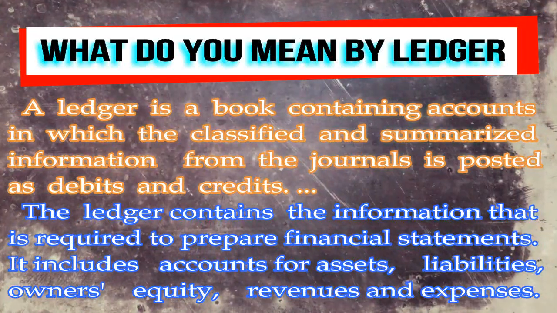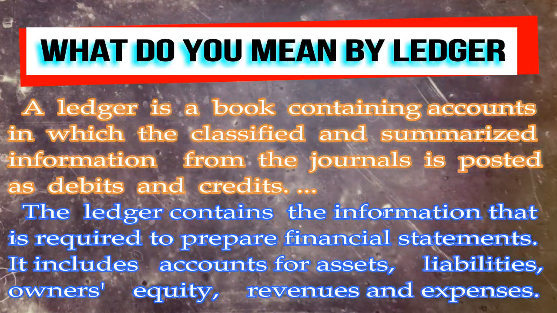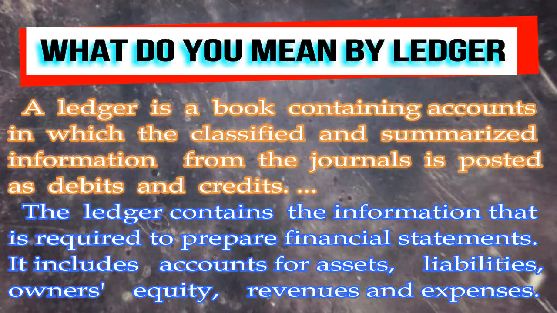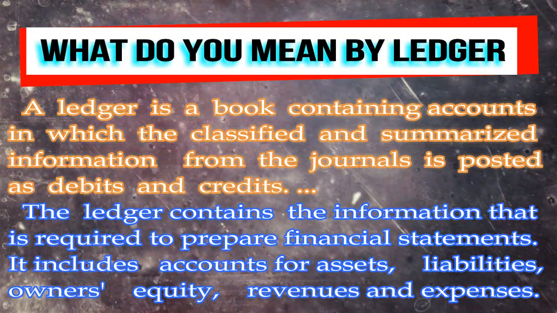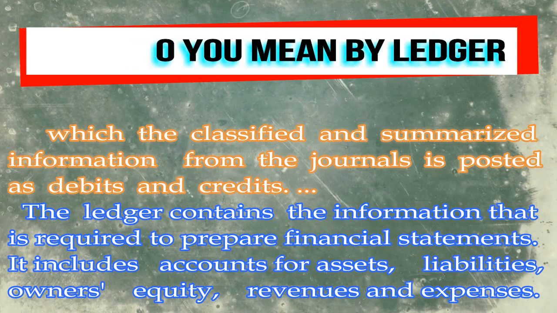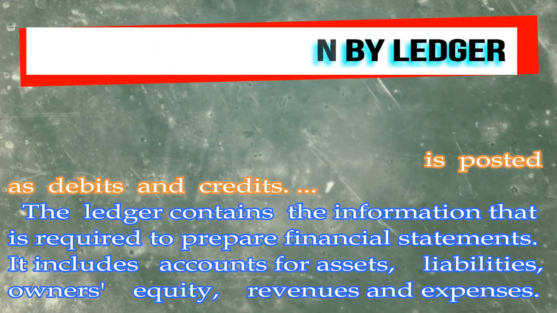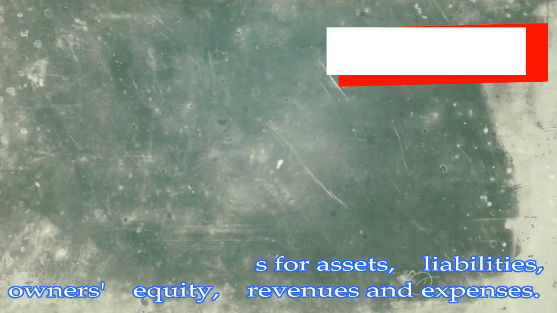The ledger contains the information that is required to prepare financial statements. It includes accounts for assets, liabilities, owner's equity, revenues, and expenses.